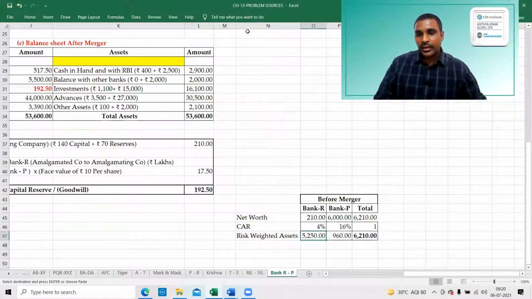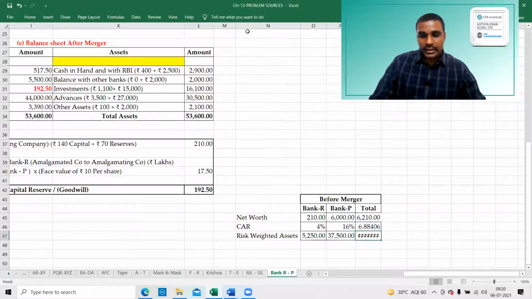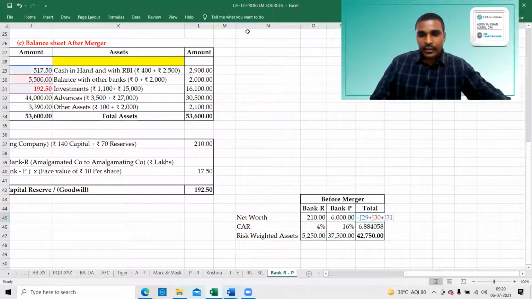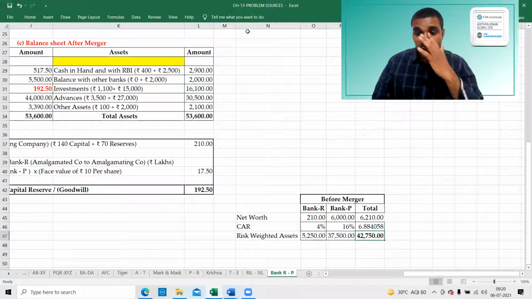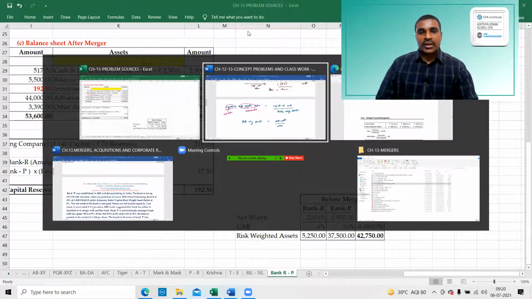I have multiplied it. That is the wrong calculation. That is the mistake I have done: multiplying it. Okay, 42,750. 42,750 is the total risk-weighted assets.